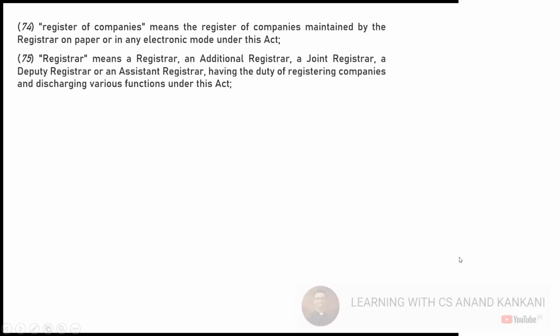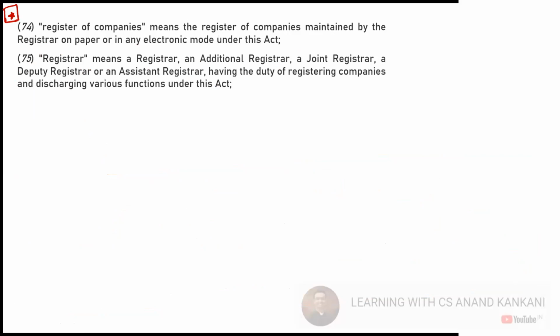Then we have the definition of registrar of companies and registrar. So from here, we will do it in the next lecture. We'll wrap up the session today. Next lecture that we have is on Monday, which would be 5th. So on 5th, we'll start from here, and on 5th we'll finish off all the definitions. And with that, we'll be done with our chapter number 1. Then from Tuesday onwards, we'll start with the incorporation of the companies.